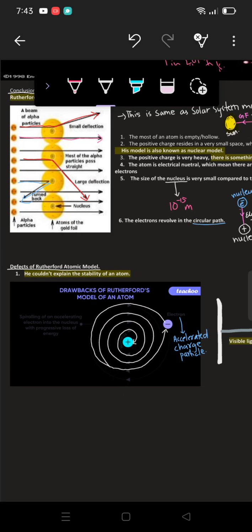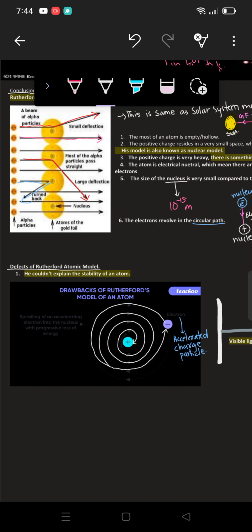Since it will emit radiations, it must have collided with the nucleus, and then this atom would have been destroyed. But it's not like that.